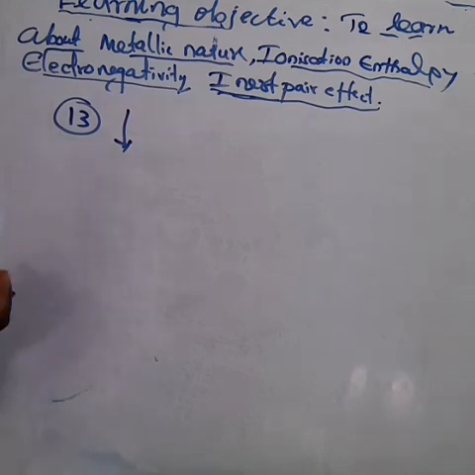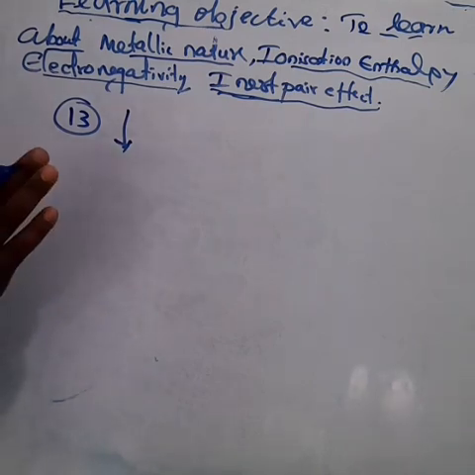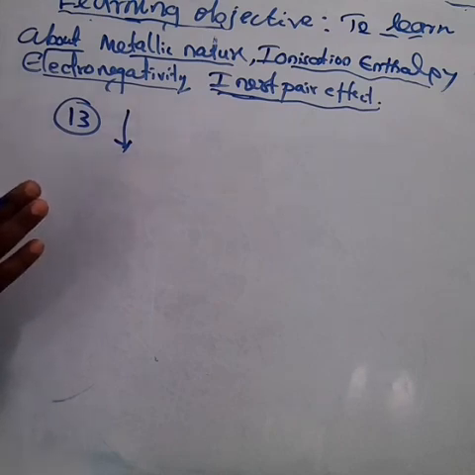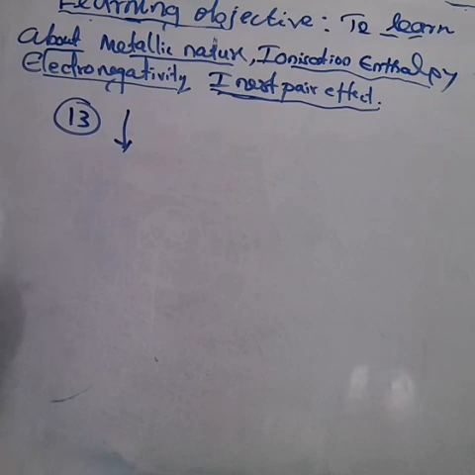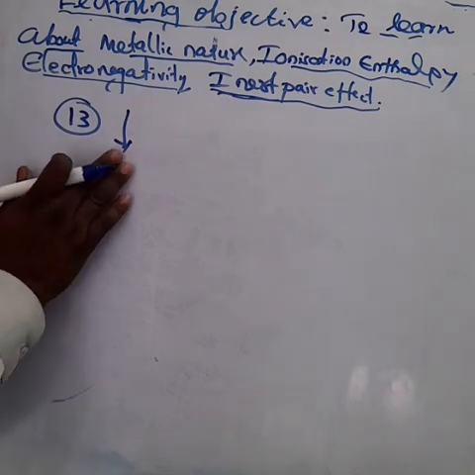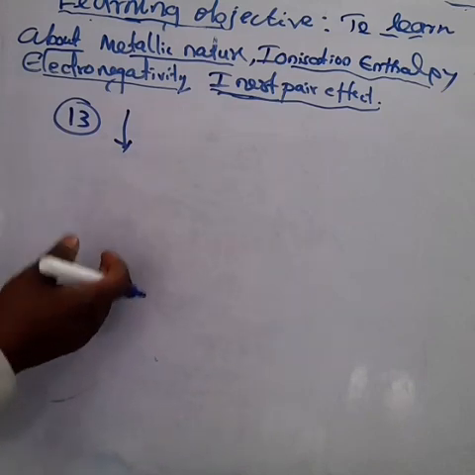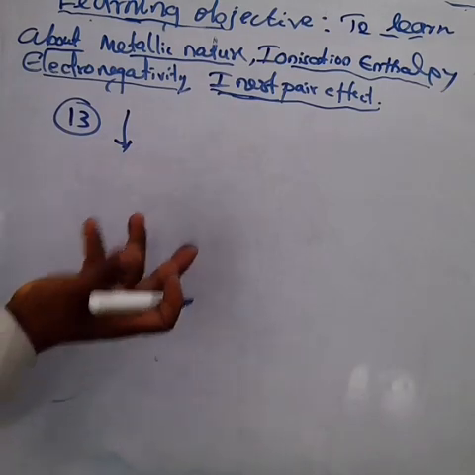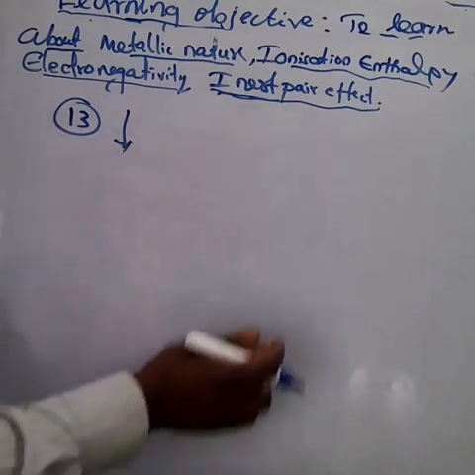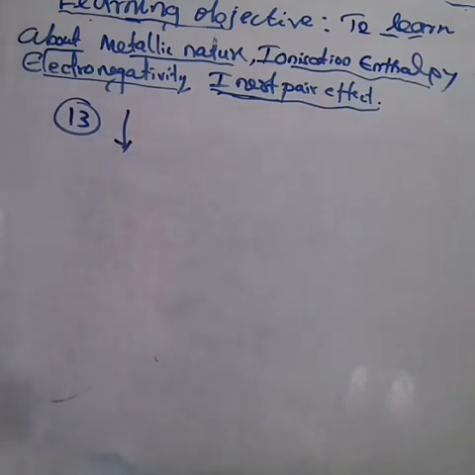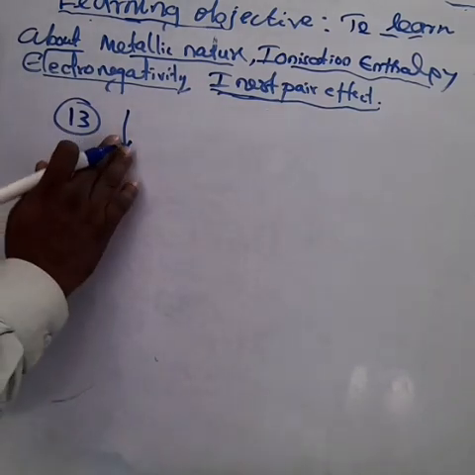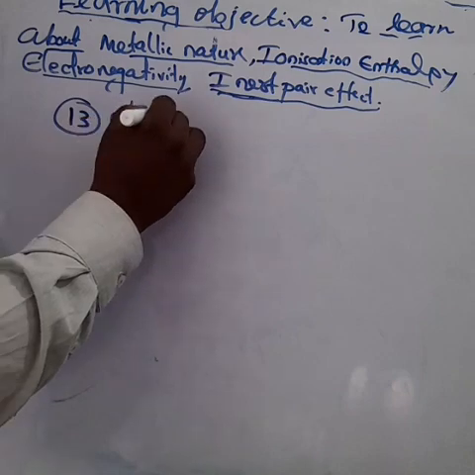Why is there a small difference in the 13th group? When we compare the 18th, 17th, 16th and 15th groups, there is no problem, because ionization energy decreases from top to bottom. Only the 13th and 14th groups have a small marginal difference.